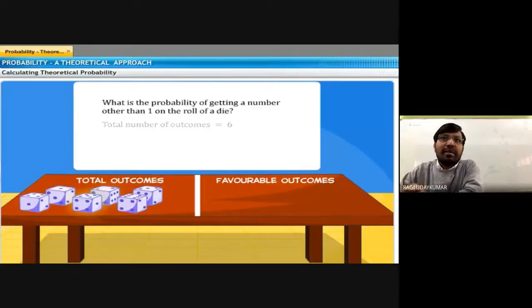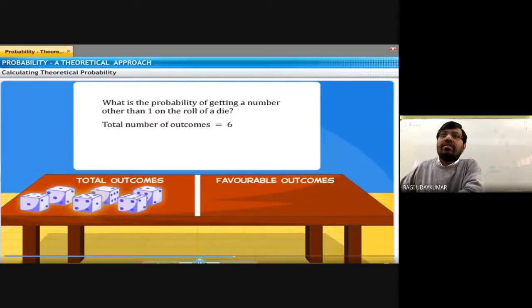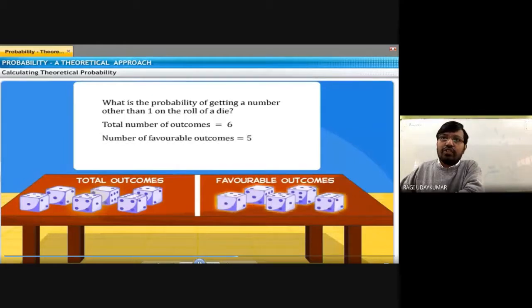So what is the probability of getting a number other than 1 on rolling a die? Can anyone guess the answer? What are the favorable outcomes for this? How many favorable outcomes will be there other than 1? Excluding 1, how many are there on a die? The remaining numbers: 2, 3, 4, 5, 6. That is nothing but 5 outcomes. So favorable outcomes will be 5, because everything except 1 counts.